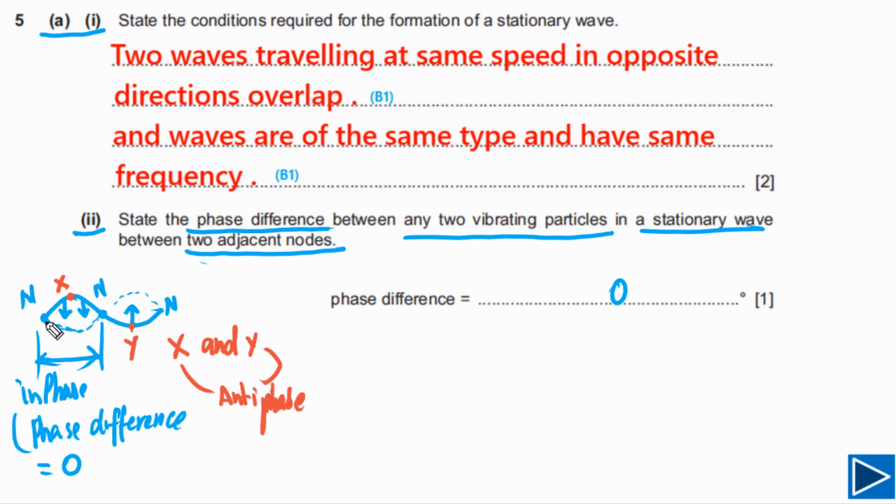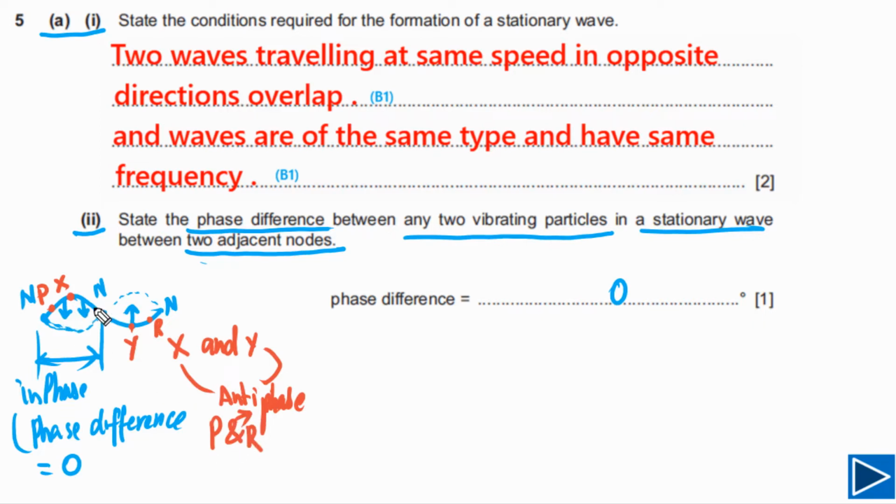If we take other particles, for example, a particle at this point, let's say this particle is P, and we take another particle, let's say R, then P and R are also in antiphase.